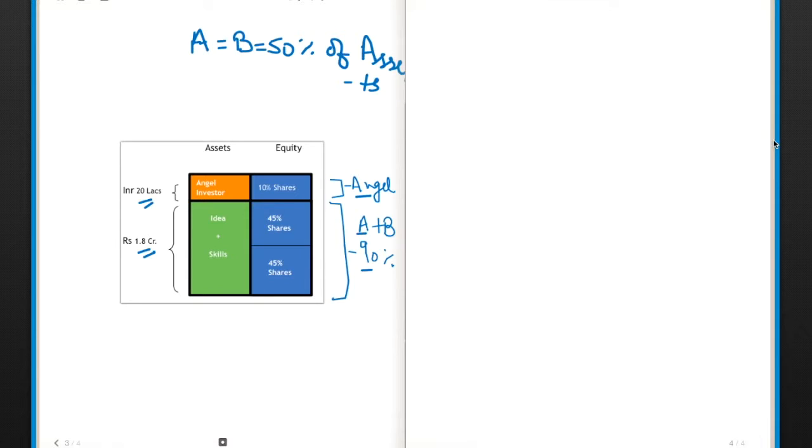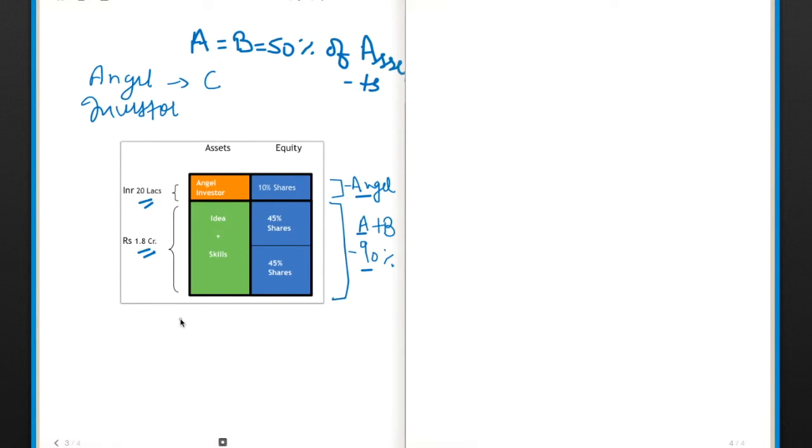10% is a very good norm, but it totally depends from situation to situation, depending on your market size, how the market is growing, what kind of team you are. So on all those factors, it totally depends how much dilution you should do. Ideally, it shouldn't be more than 10 to 15% in case of angel investment. So they talk to the angel investor, and all of the people come to a conclusion that the angel investor, I'll consider him as C, will get 10% of shares in the company on the basis of 20 lakhs.